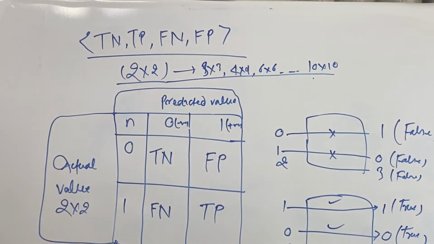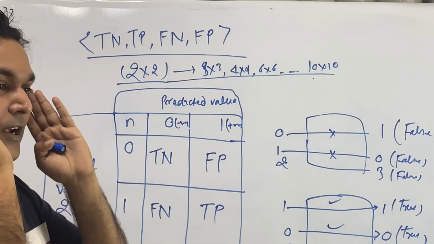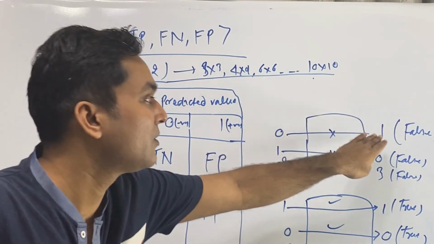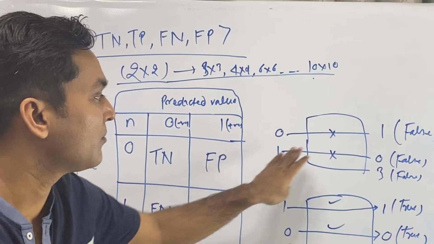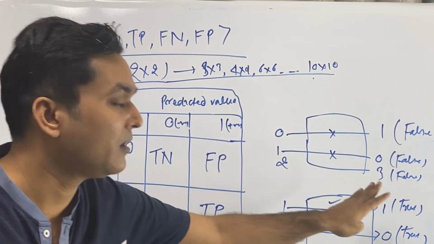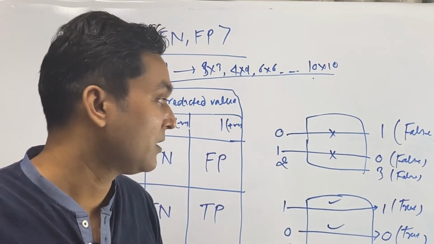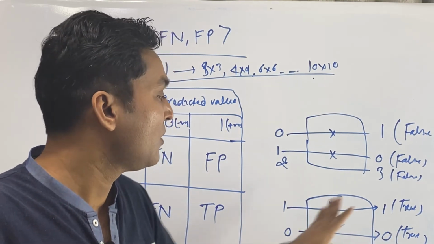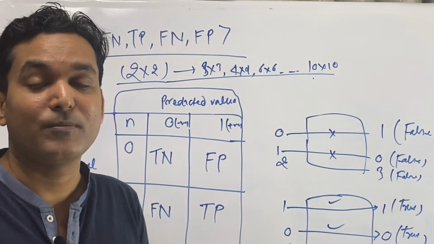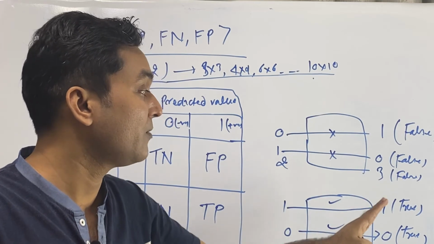Once again I'll repeat it in a very simple way. If the value we are giving does not come back the same, that is false. If the value we give and the same value comes back, it means something true is happening. If you are giving 0 and 0 is coming, if you are giving 2 and 2 is coming, it means the right thing is happening. So in a simple way we call this true.